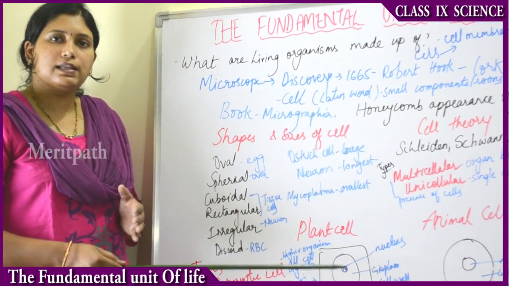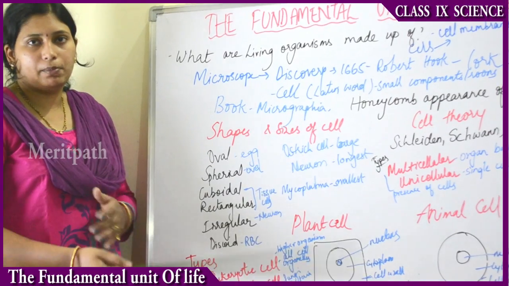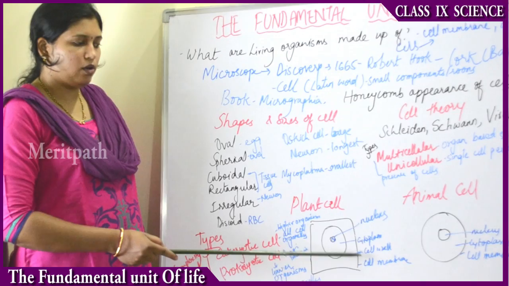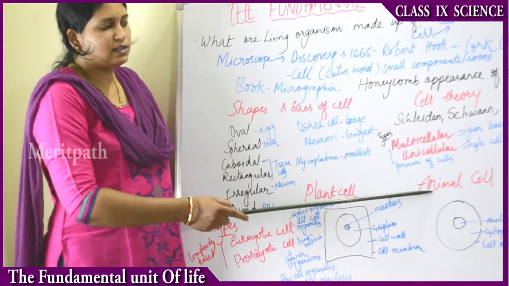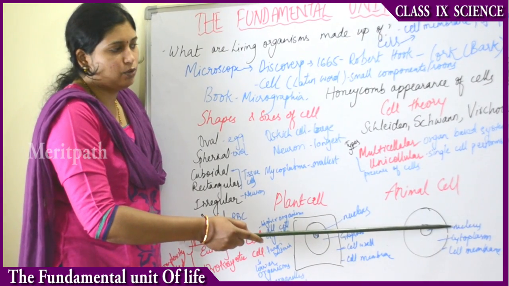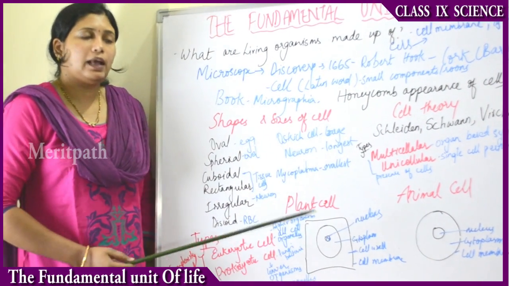Again, cytoplasm has lots of cell organelles in it, which we will be dealing with further in this chapter. Then it has something called the cell wall. The cell wall is surrounded by the cell membrane, whereas in an animal cell there is no cell wall, only the cell membrane, cytoplasm and nucleus.